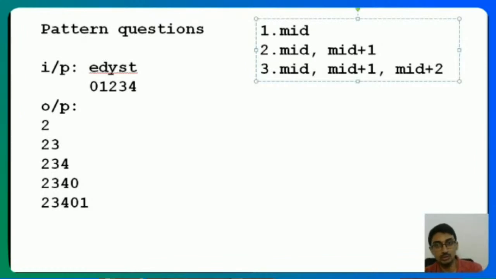But then how do I go 2, 3, 4, 0? How can I get 0 after that? Then how can I get 2, 3, 4, 0, 1? How can I get that extra? Like, how do I get the starting part? What do you guys say? How can I end up getting that? Any ideas? Any ideas over here? I'll just wait. I know there's a small lag in the chat, so let me know. Any ideas over there?